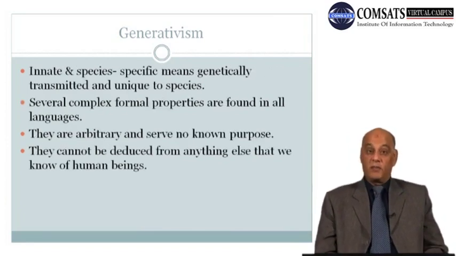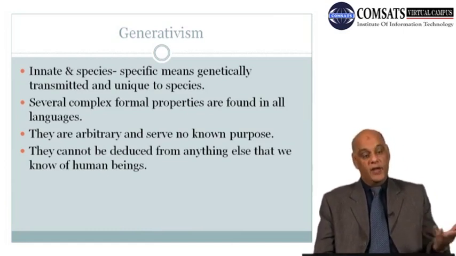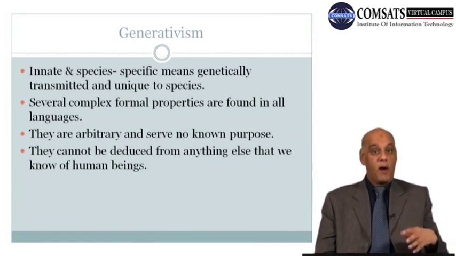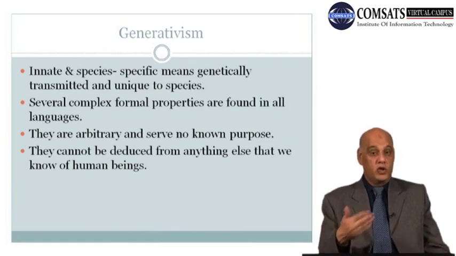Innate and species specific means genetically transmitted and unique to the species. This is what we mean by specific to species, fixed for a particular species. So it's genetically transmitted. It is based on inheritance. We get the power to generate language, the power to generate utterances, from inheritance.